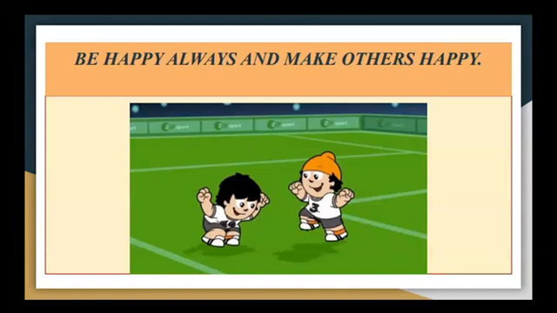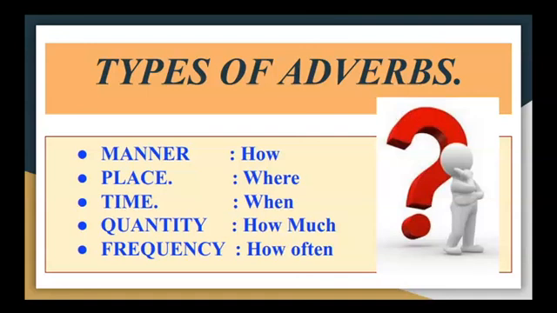There are five types of adverbs: manner, place, time, quantity, and frequency. For manner, we ask the question, how? For place, where? For time, when? For quantity, how much? And for frequency, how often?